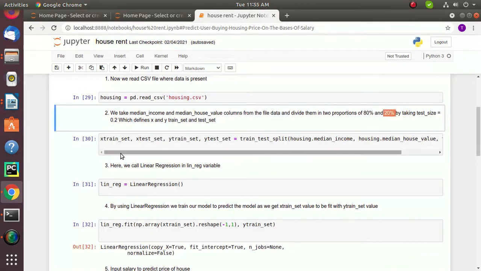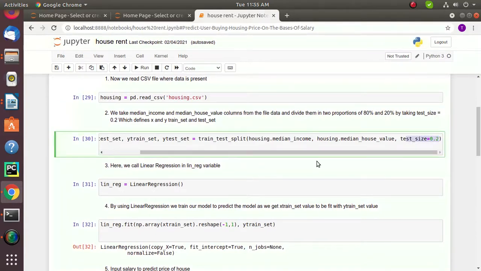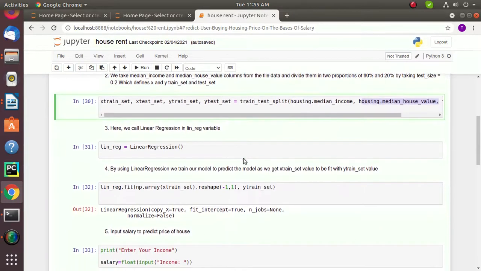As you can see, I have made this, and we have taken the test size 0.2, and we have taken the training set as housing median income, whereas the test set has housing median value. You can copy the code and practice this along with me so that you will easily learn the concepts.